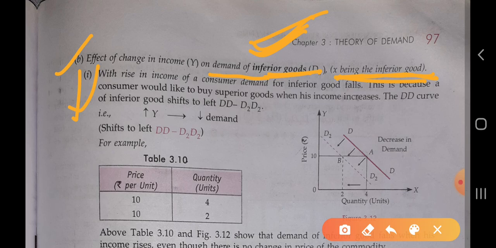He will go from vanaspati ghee to deshi ghee. In that condition, the demand for the inferior good will fall, and the demand for the normal good will increase. This is because a consumer would like to buy superior goods when his income increases.